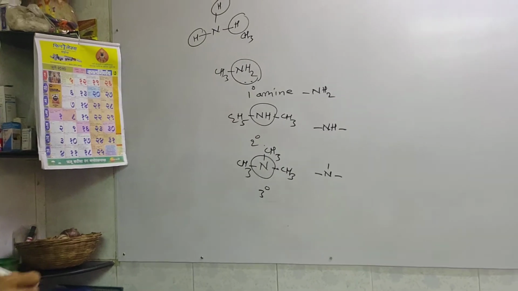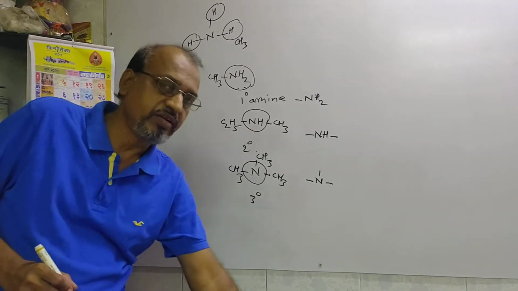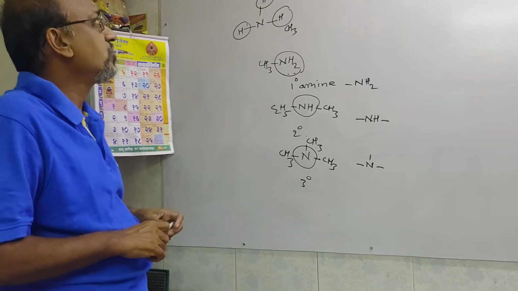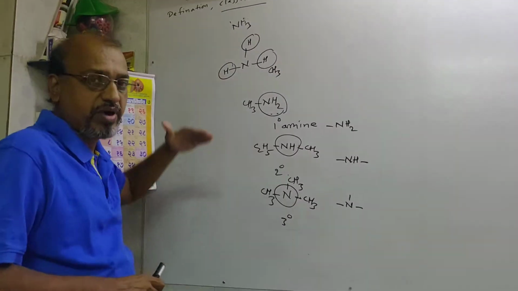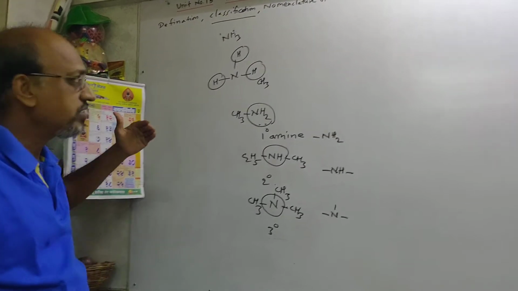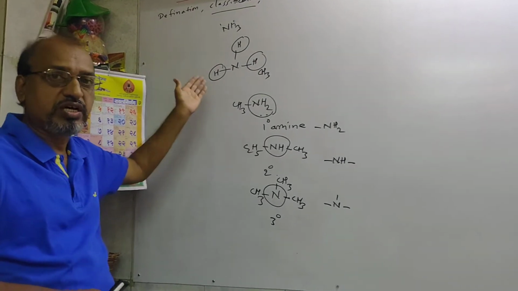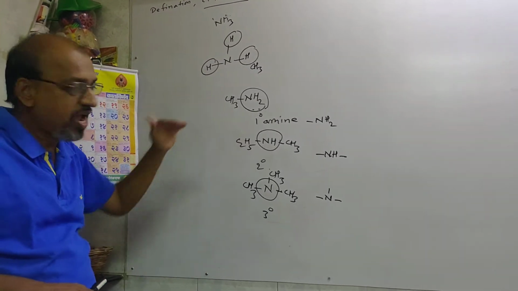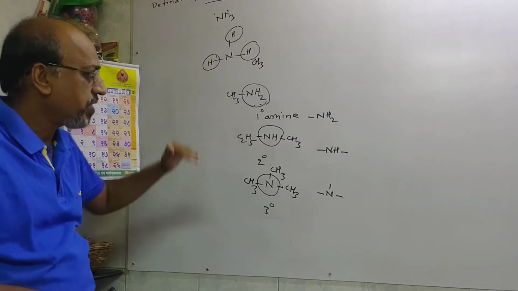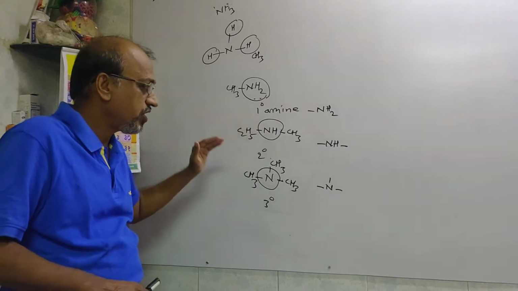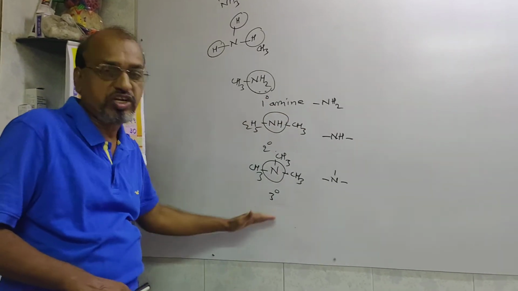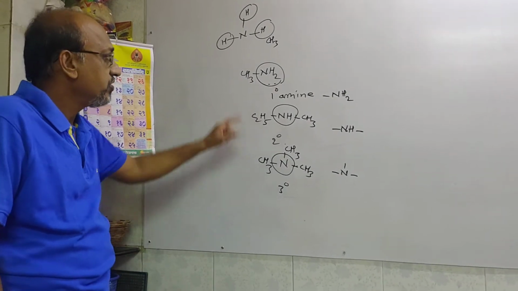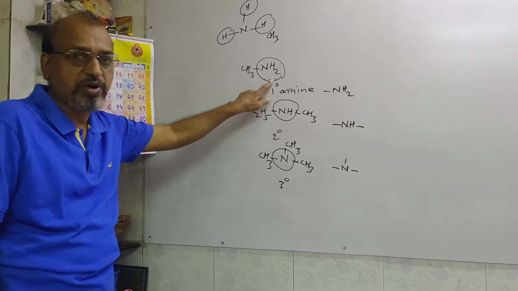Trivalent or triply bonded, three bonds are there around the central nitrogen atom. Okay, so in this way we can classify these amines. The definition of amine is that these are nitrogenous organic compounds, and in classification we see three types. Basically, primary amine NH2, secondary amine NH, and tertiary amine N. Clear? Okay, so with that example also I said CH3NH2 means methylamine.